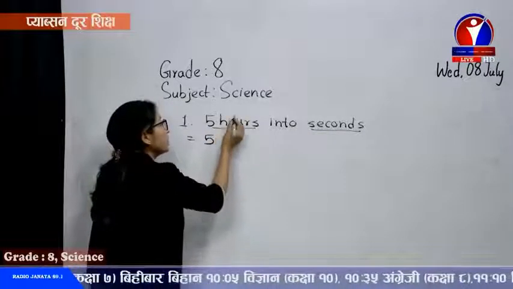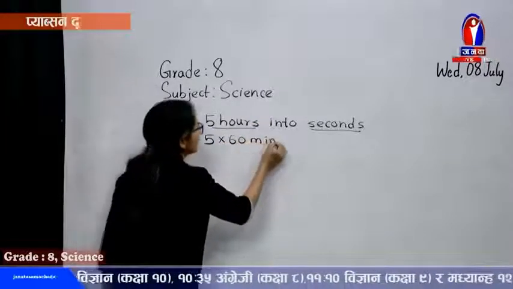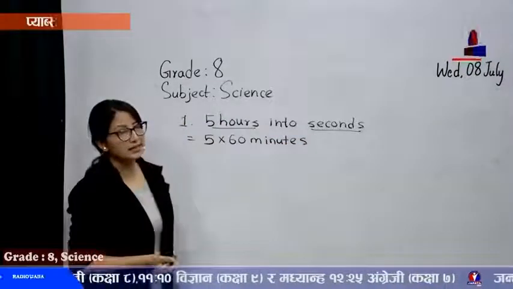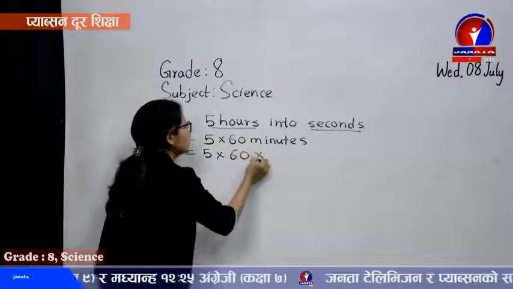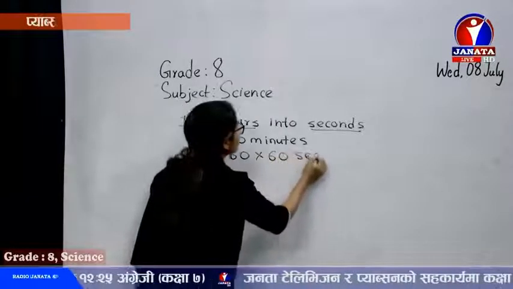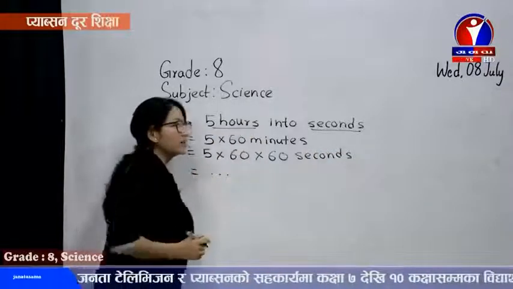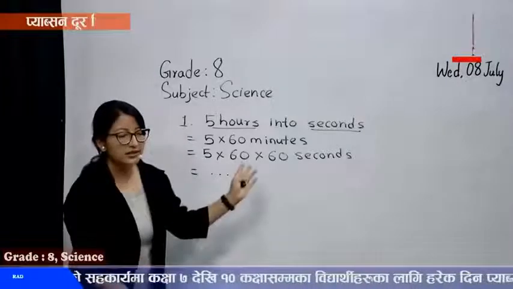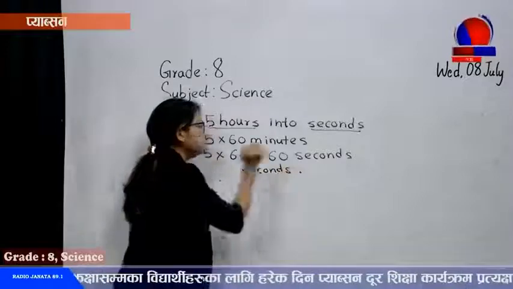First of all, hour can be converted into minutes when we multiply it by 60. 5 into 60. And furthermore, when we multiply 5 into 60 again by 60, it's converted into seconds. That calculation, I've already said, you have to do it yourself. So this is how we convert. Whatever answer we get is in seconds.